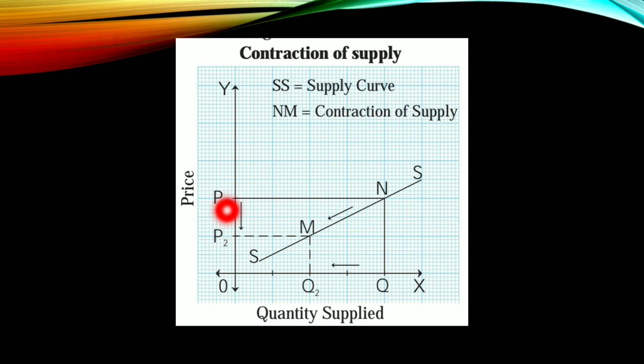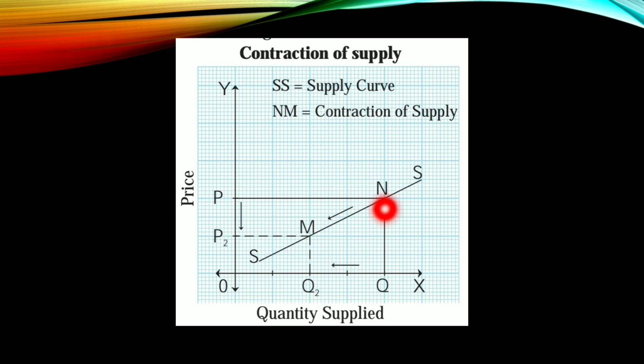Okay, when price was P, that is rupees 2, supply was 200, Q, but here price falls to P2, so supply contracts, supply Q से Q2 इतना कम हो जाता है. So here the dotted section shows decrease in supply, fall in supply. So here the supply curve जो है, that is a downward movement along the curve. Why?